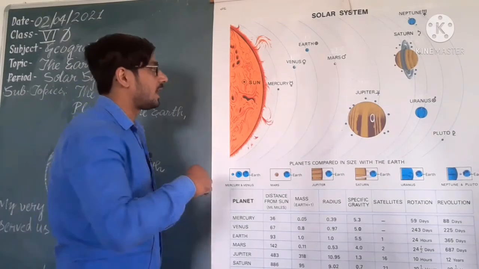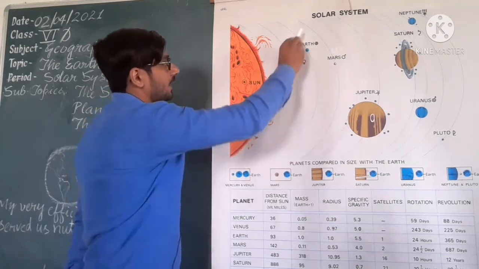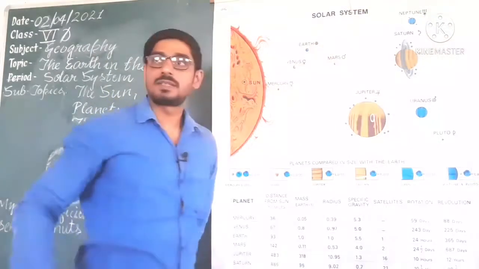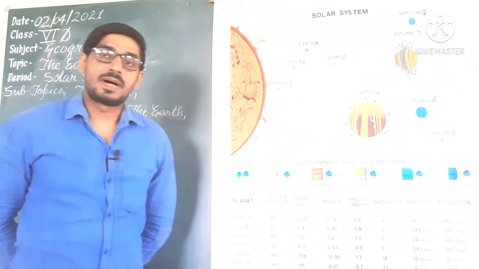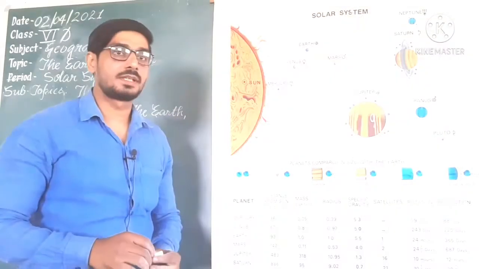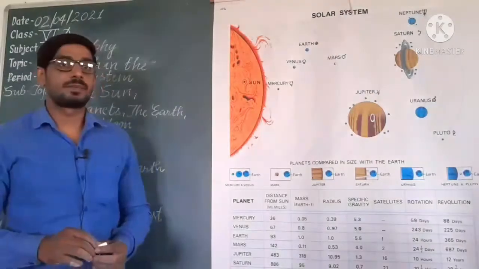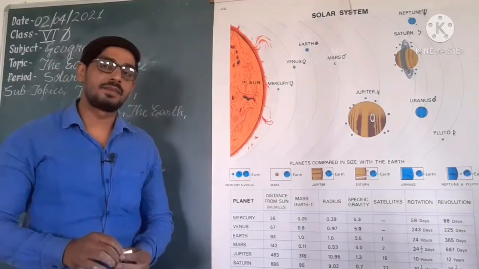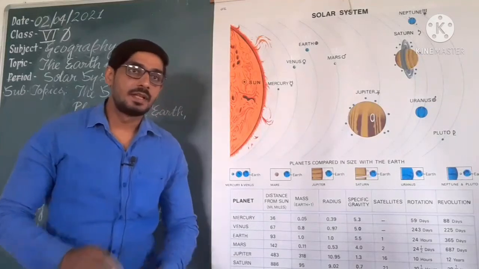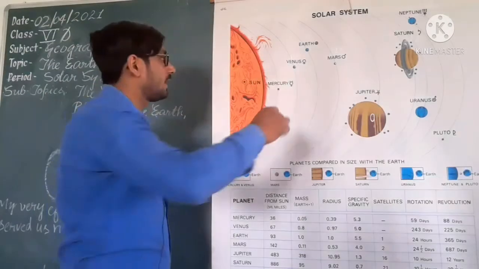So you know that all the planets move around the sun in elongated paths. These paths are known as elongated paths, and all the planets move around the sun in a fixed path, and they are called orbits. Mercury is nearest to the sun. You know that Mercury is nearest to the sun.